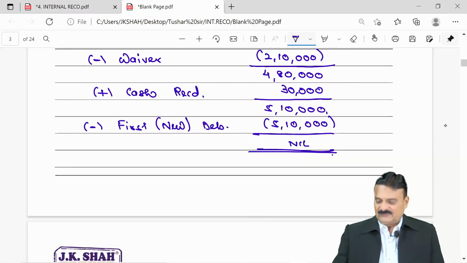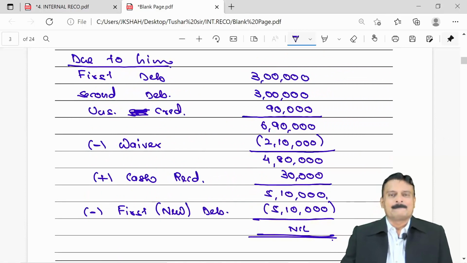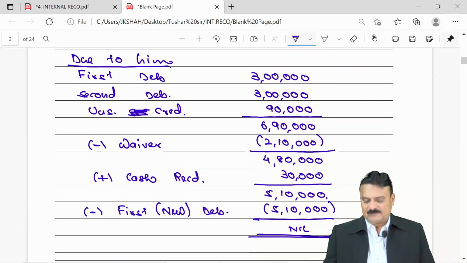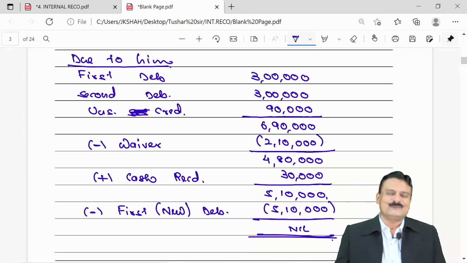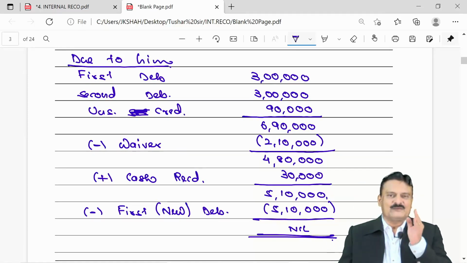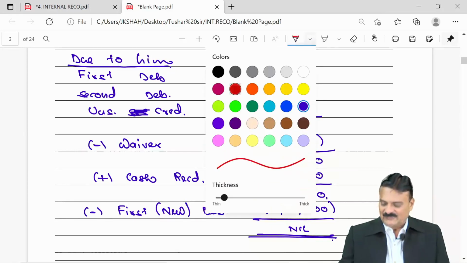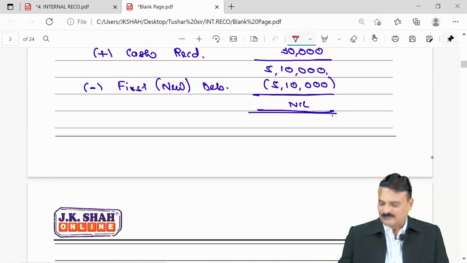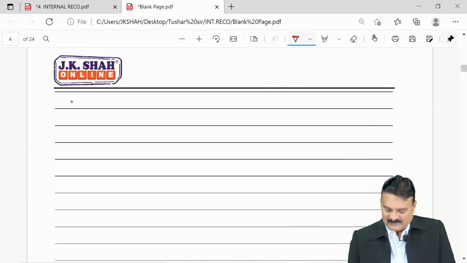Now when you think about the journal entry for this one, sir, how can we go for such a big journal entry? Answer is simple. Whatever was payable to him becomes our liability, and those liabilities are settled now. Liability always has a credit balance, you are getting it settled, so we should debit them. So if a journal entry is to be passed towards this, what should be the entry? My entry will be